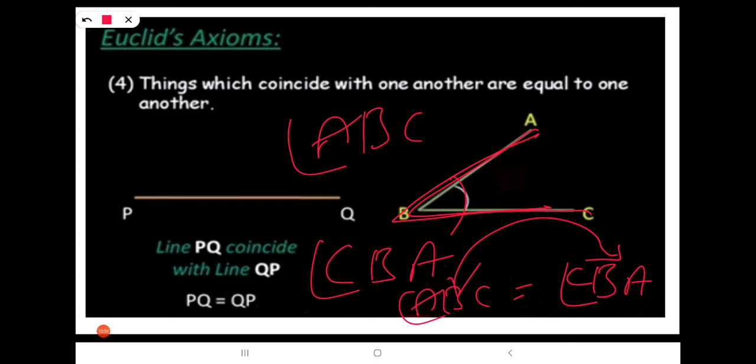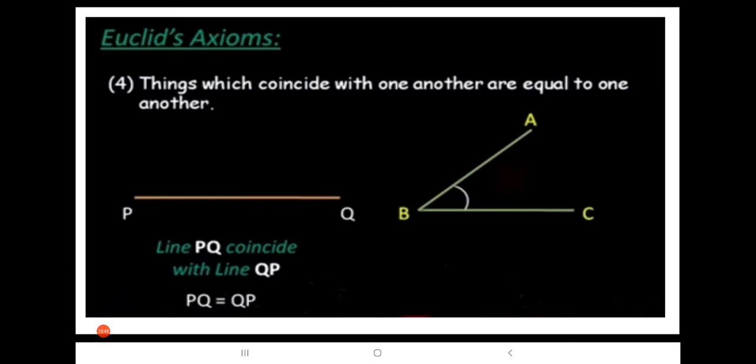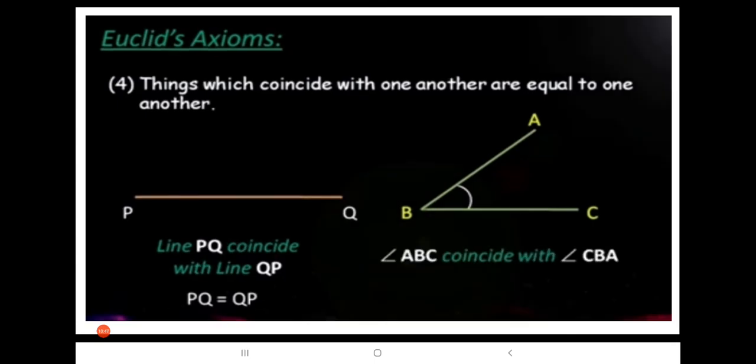Only the way of seeing changes. Angle ABC coincides with angle CBA. Both are the same, so coinciding things are equal.